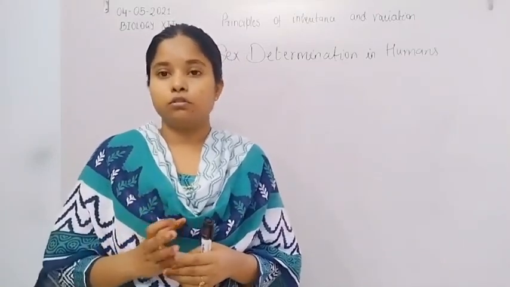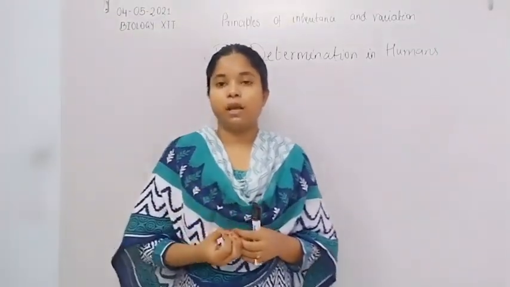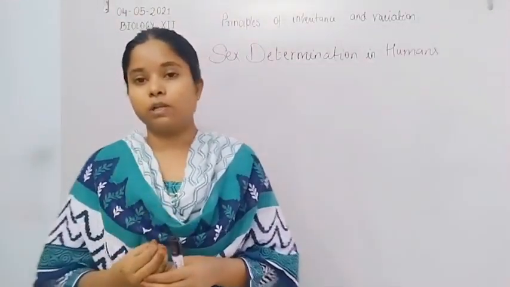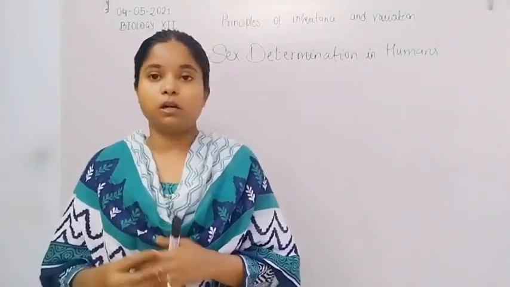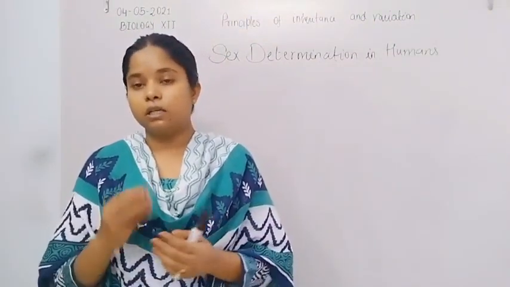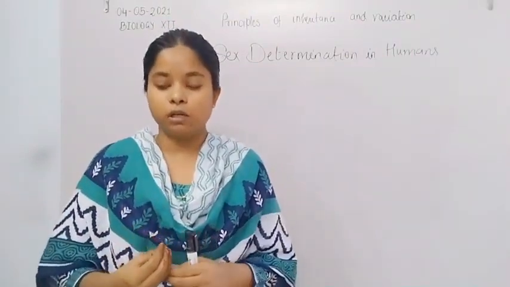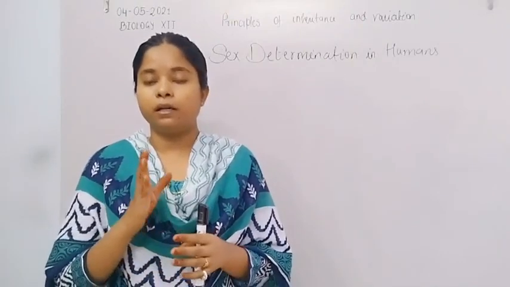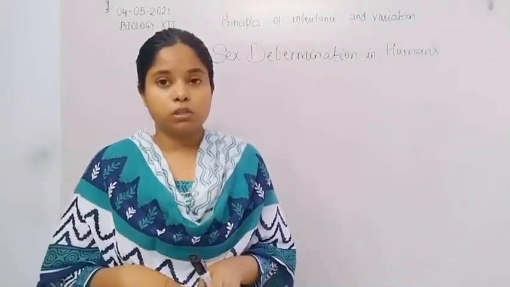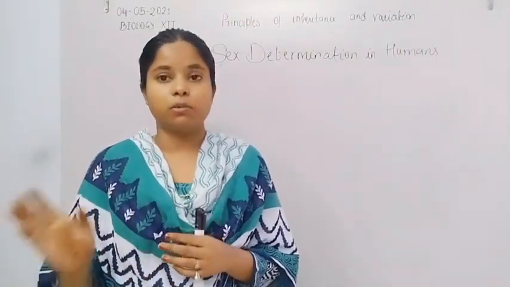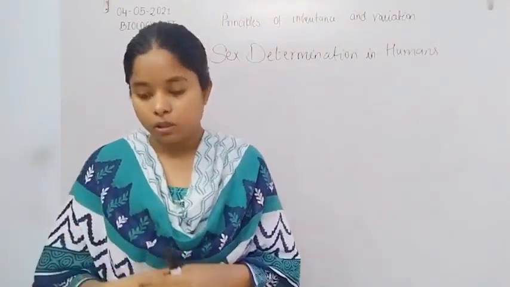Now the inheritance of 2 genes was also studied by Mendel, the dihybrid cross. For this dihybrid cross, the characters chosen were seed shape, round and wrinkled, and seed color, yellow and green. He crossed the round yellow seed with the wrinkled green seed. Round and yellow were the dominant characteristics, and wrinkled and green were the recessive characteristics.